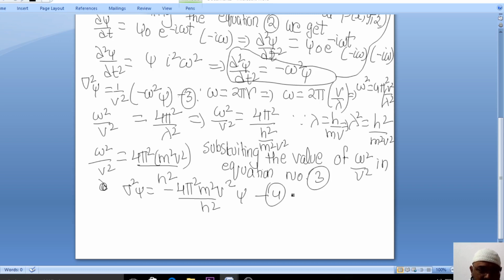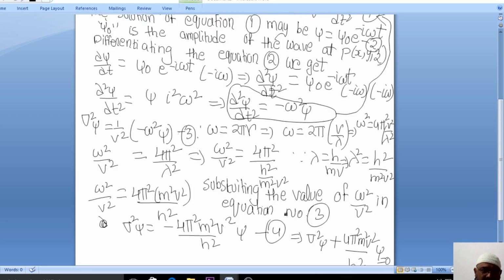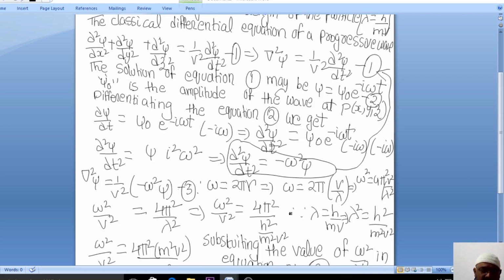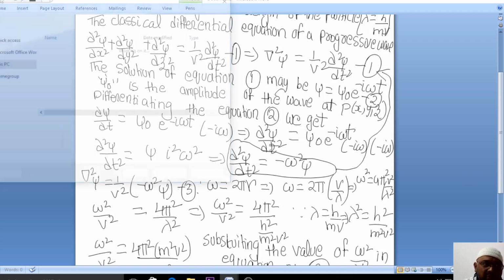This equation can be written again as del square psi plus 4 pi square m square v square by h square psi is equal to 0. I can write it like this also, the minus will go there. This is also equation number 4, rewritten. I think you got a clear idea how I have done; very slowly I have explained. So again we'll go for the next one.